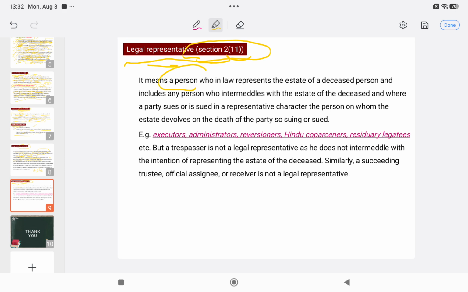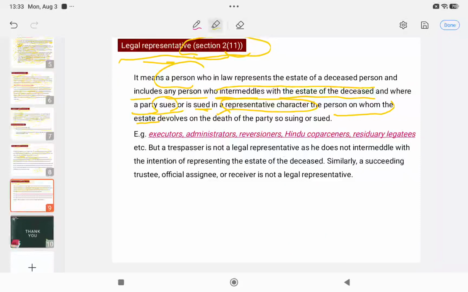It means a person who in law represents the estate of a deceased person, and includes any other person who intermeddles, means who interferes, with the estate of the deceased, and where a party, the plaintiff or the defendant, is suing or is sued in a representative character, the person on whom the estate devolves on the death of the party so suing or sued, those will be known as the legal representative.